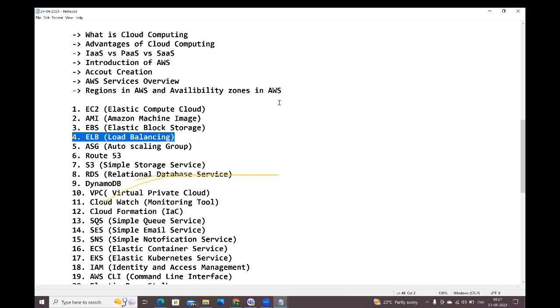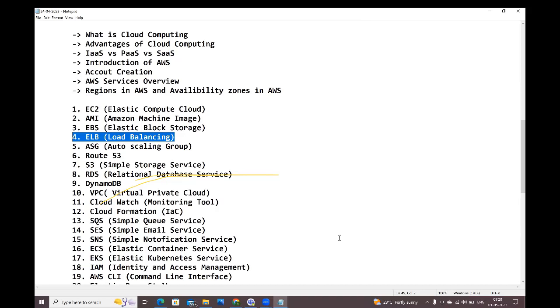When you deploy the application in multiple servers, how will you distribute the load to all those servers, guys? For that, we are going to use a load balancer. Load balancer will distribute the load to all the servers. We need to attach all those servers with the load balancer. Internally, it will use one default algorithm, which is the round robin algorithm, to distribute the load.